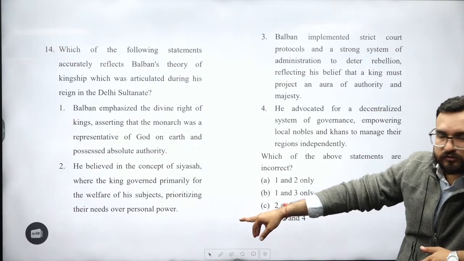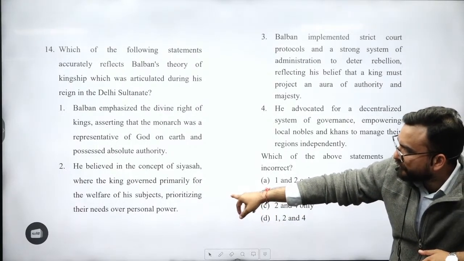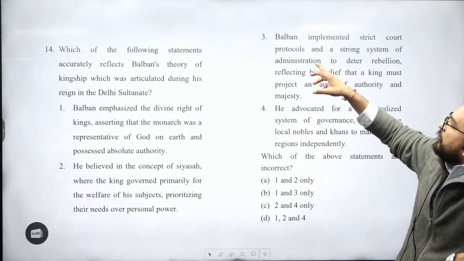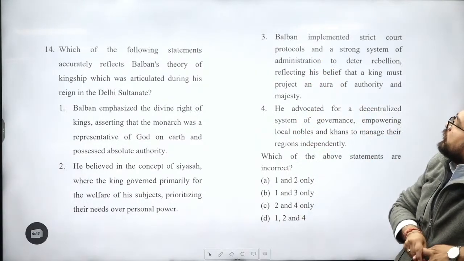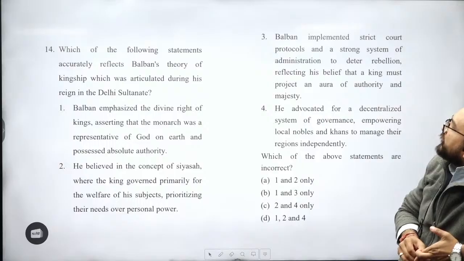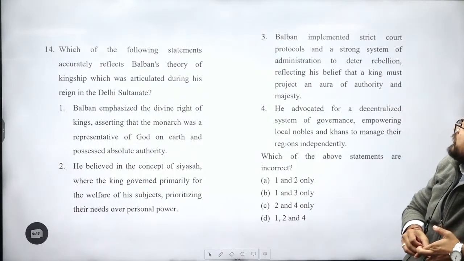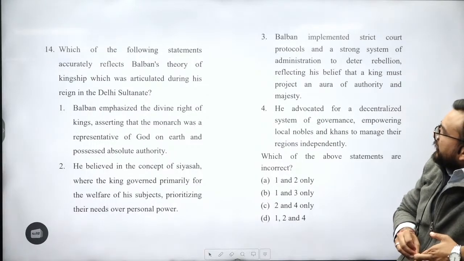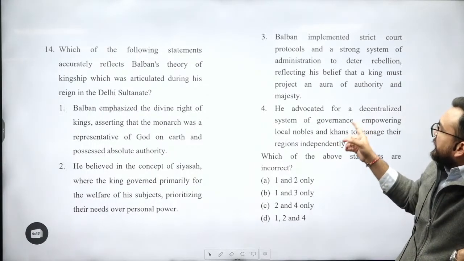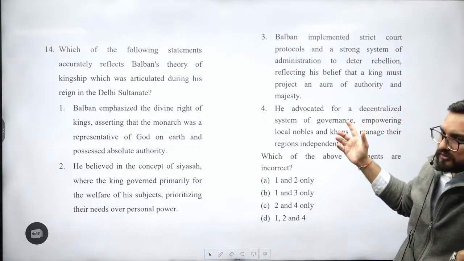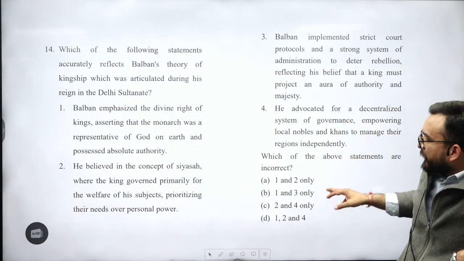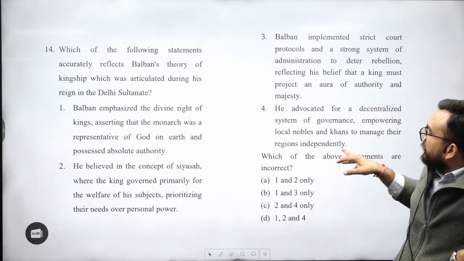This is wrong, because of the extended information, prioritizing their needs over personal power. He was focusing more on personal power. Balban implemented strict court protocols and a strong system of administration to deter rebellion, reflecting his belief that a king must project power. This is right. He advocated for a decentralized system of government. This is wrong. Centralized governance he wanted to do. Answer will be C.